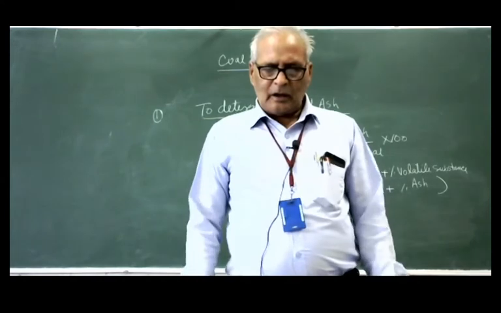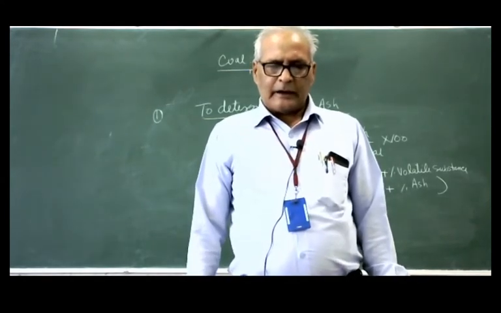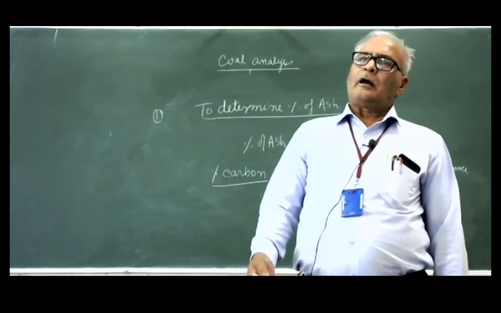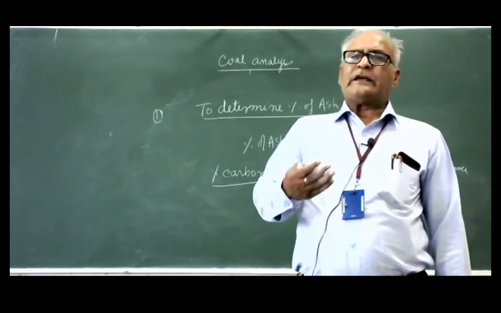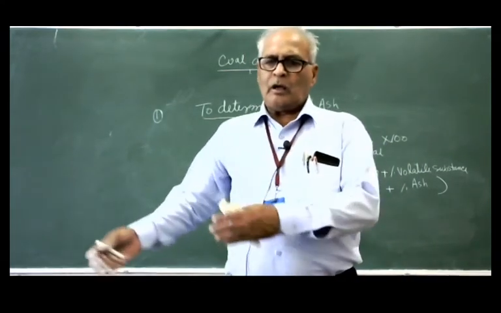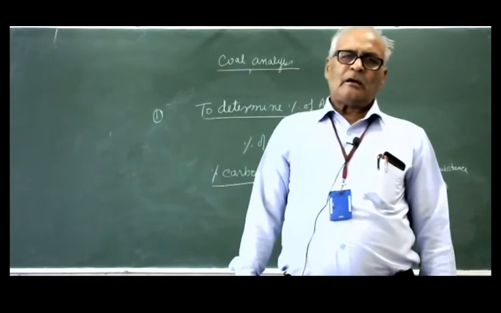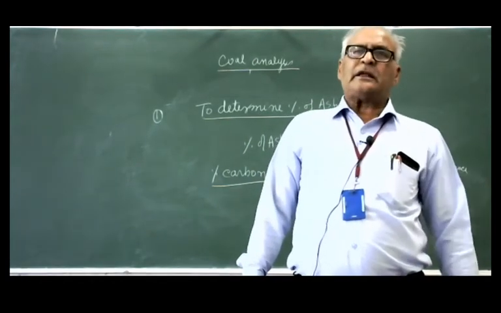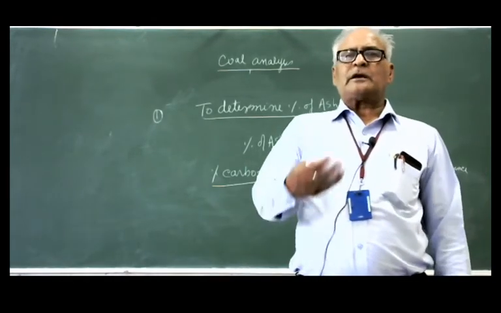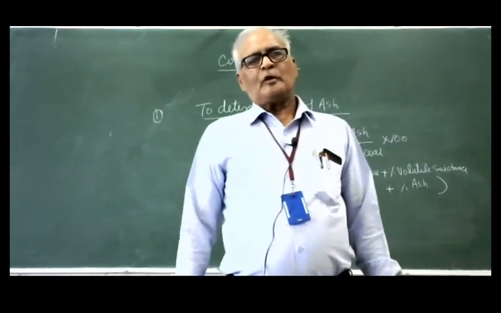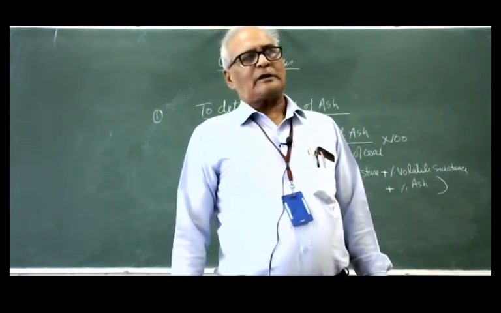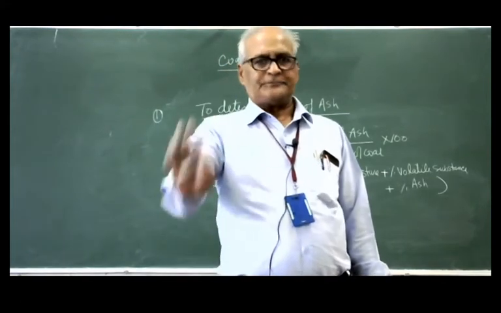So this can be explained. Let us take one example. Means the whole procedure can be explained in the form of the numerical. So let us take a numerical problem to solve, means to calculate percentage of moisture, volatile substance and carbon percentage.